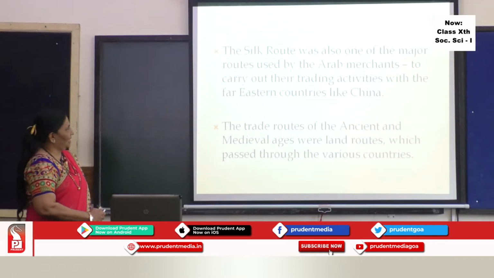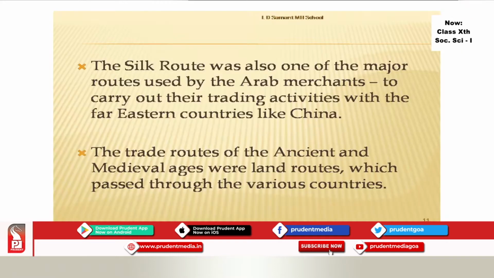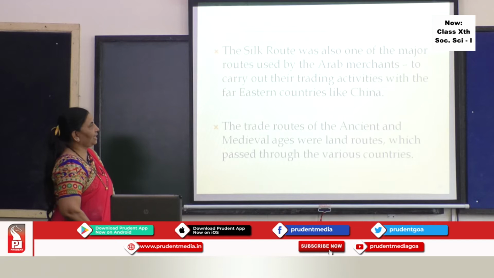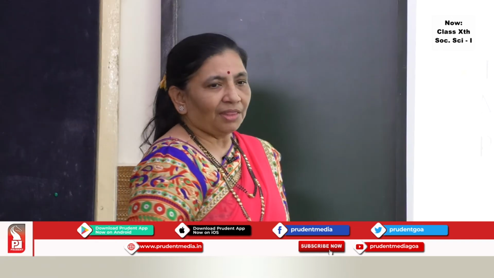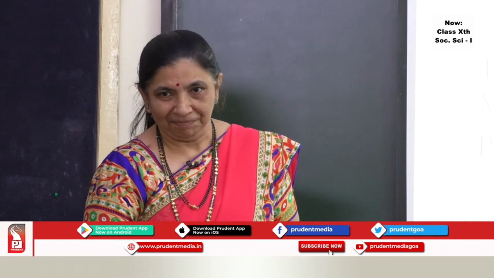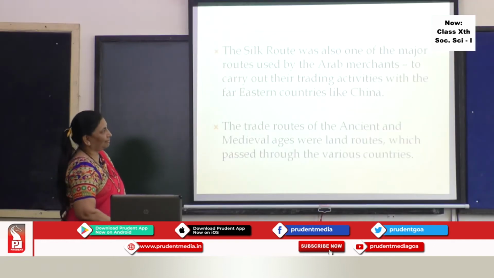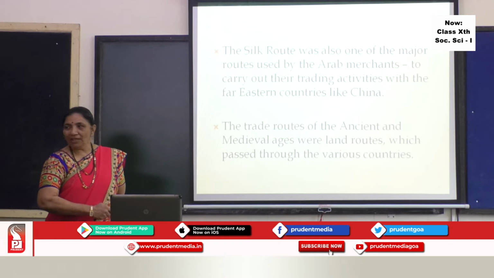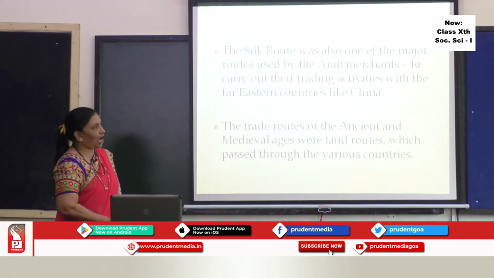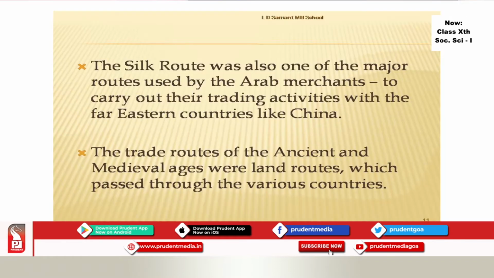Besides this, the Silk Route was also one of the major routes used by the Arab merchants to carry out their trading activities with the Far Eastern countries like China. Students, you are all very familiar with silk chocolate. But this is the Silk Route. Now what is the difference? On this route, they used to carry the silk from China to the European countries.